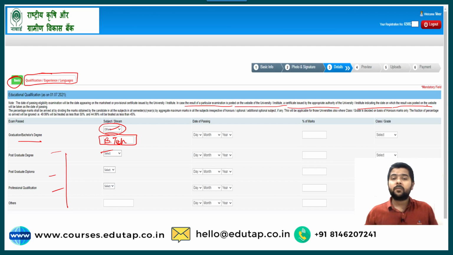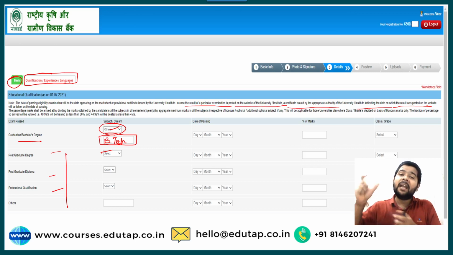So I hope there is no confusion now regarding the date of passing. It will either be the date of your final year mark sheet, or the provisional certificate, or if the result is pending, you need to consult the appropriate authority of your college and ask them to provide a certificate stating on which day your result will be available, and the date that they provide will be your date of passing.